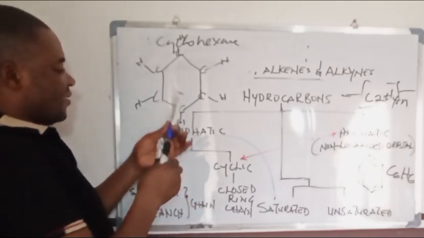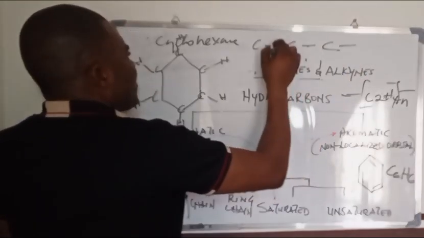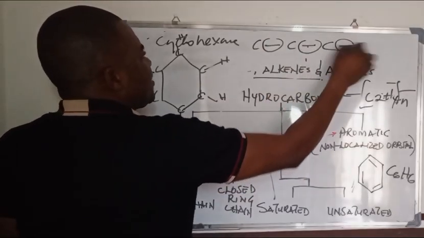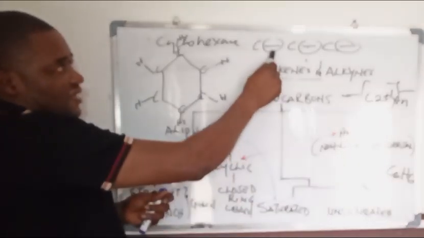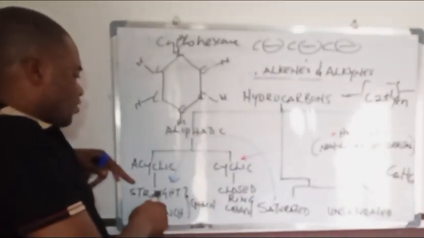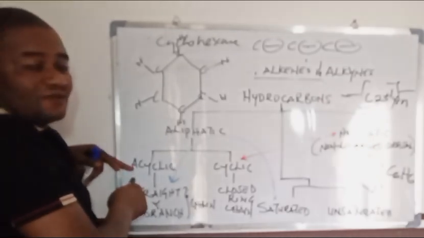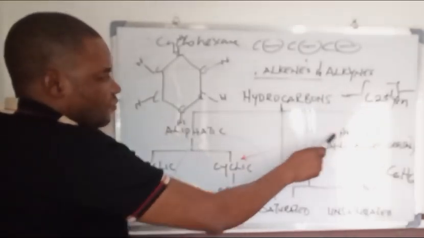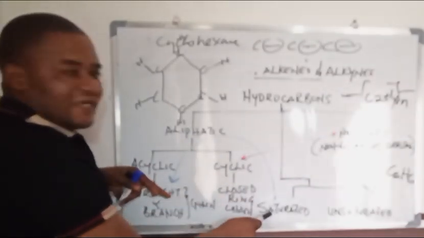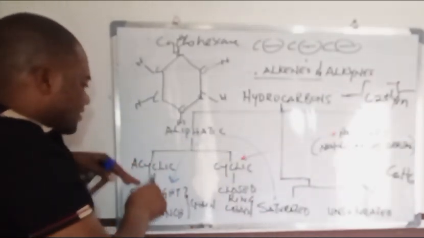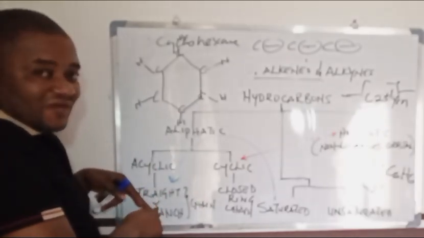And the diagrams that we have drawn earlier, where you have only single bonds, describe a saturated hydrocarbon. Of course, this is what we used earlier to discuss straight and branch chain hydrocarbons, which are acyclic. So as much as aromatic hydrocarbons are cyclic hydrocarbons, saturated hydrocarbons are acyclic hydrocarbons, mostly straight and branch chain.